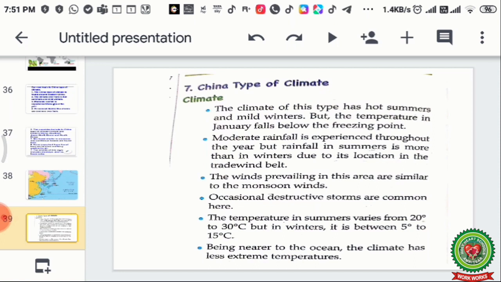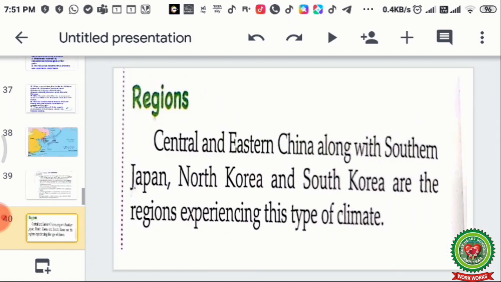The temperature in summer varies from 20 degrees to 30 degrees Celsius, but in winters it is 5 degrees to 15 degrees Celsius. Being nearer to the ocean, the climate has less extreme temperature. So the climate is cool, not extreme, and sometimes it is affected by destructive storms also. So here the climate is a mixed climate, you can say.